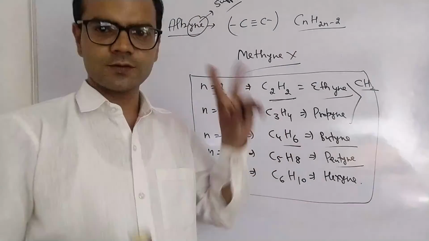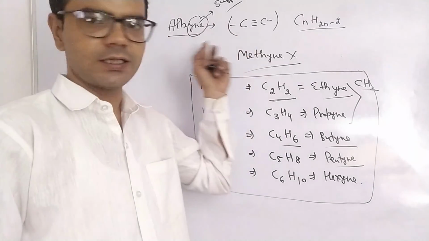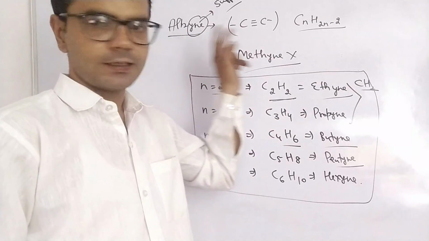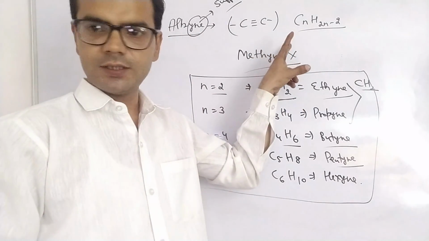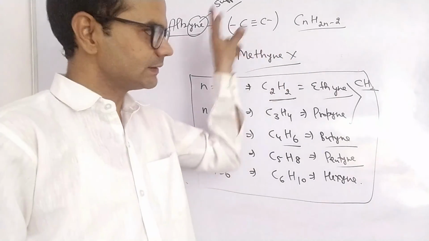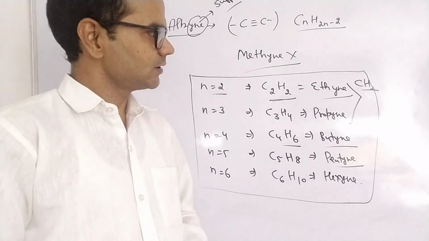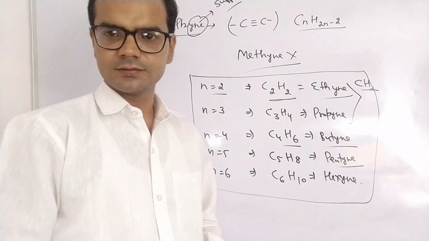So we have 2 types of hydrocarbons: saturated means alkane, unsaturated means alkene and alkyne. Alkane, carbon-carbon single bond; alkene, carbon-carbon double bond; and alkyne, carbon-carbon triple bond. That is the complete hydrocarbon topic. In the next lecture, we will understand homologous series and functional groups.